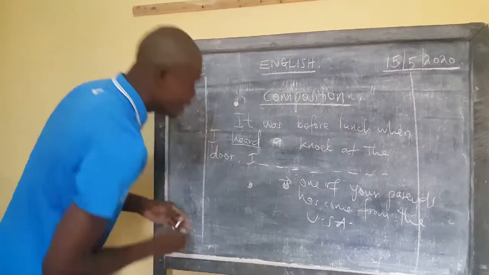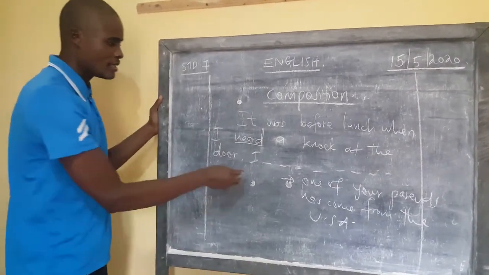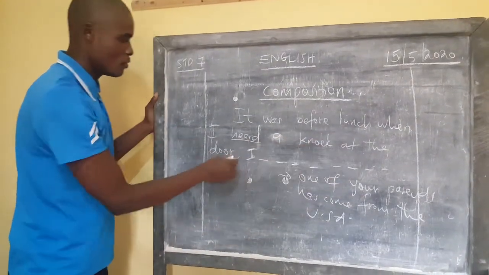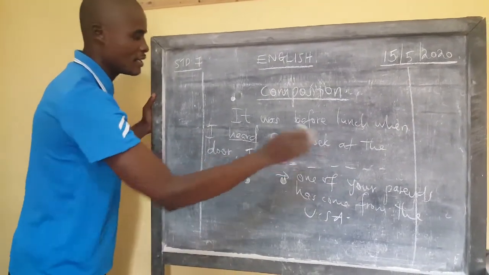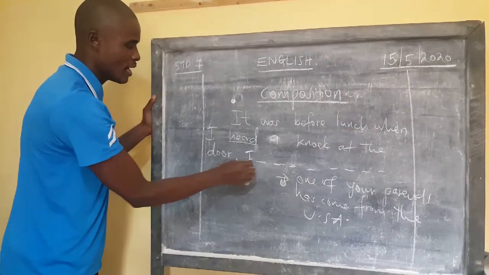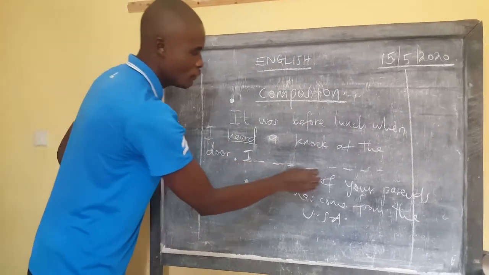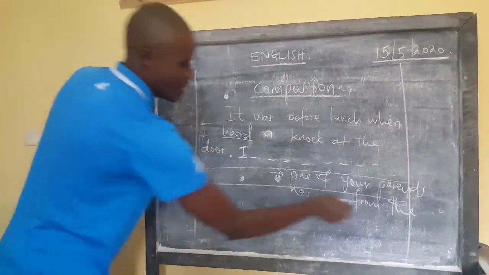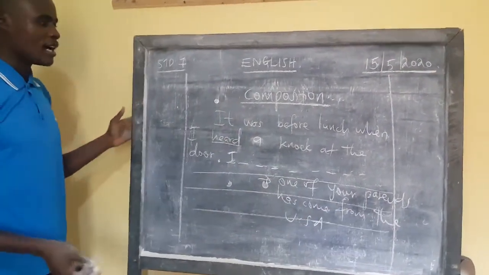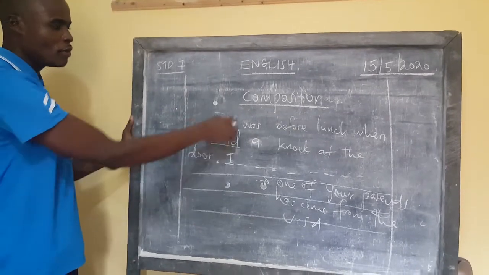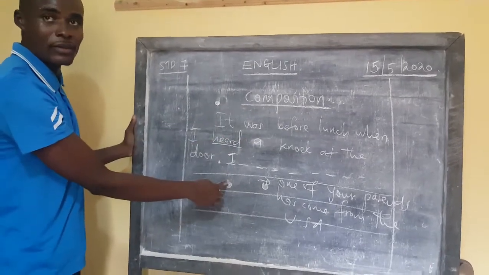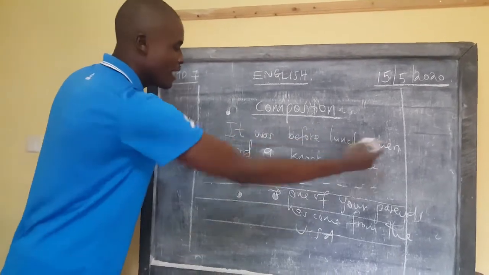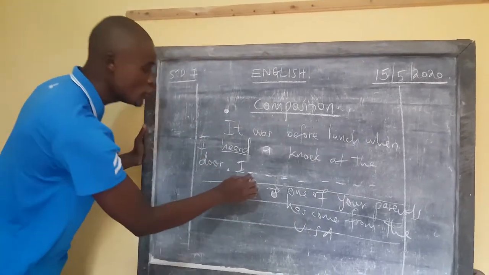So before you do anything here, learner, look at that: heard a knock at the door, then I dash. You can see there's a full stop here, and then "I". Because there are normally lines given after that, some of you will come and repeat the rubric down here. Why do you repeat the rubric? Lana, don't do that. We are seeing that the composition has been begun for you. It has been started, so you continue from the dots.